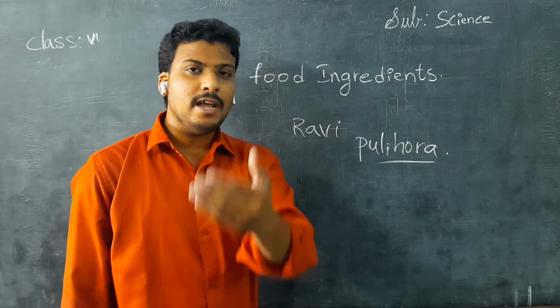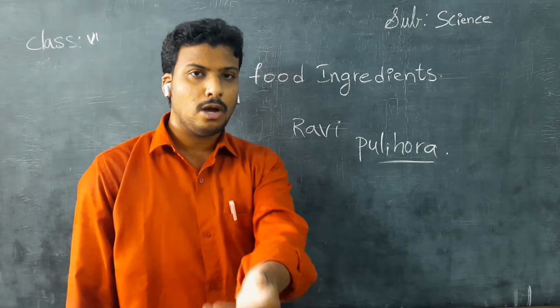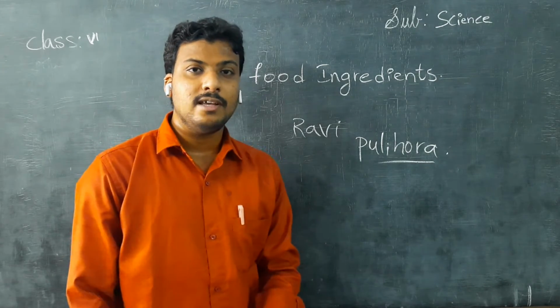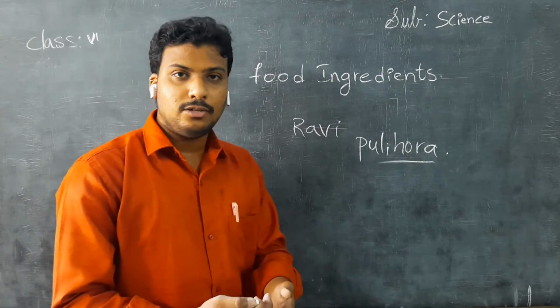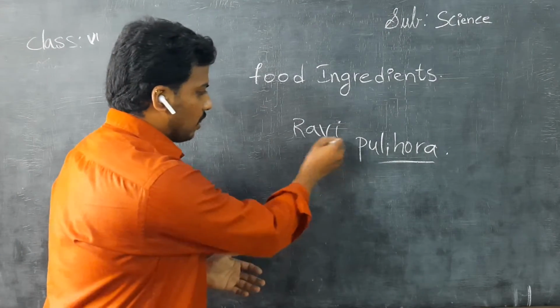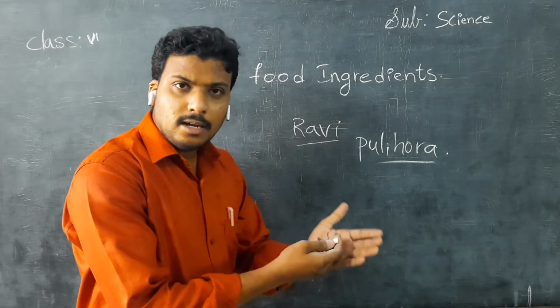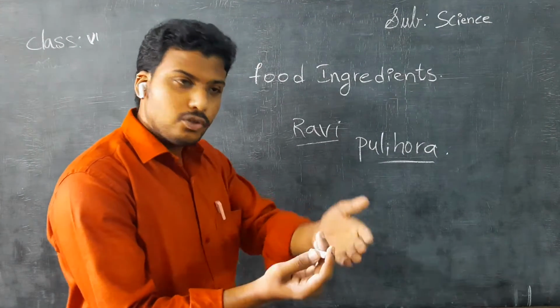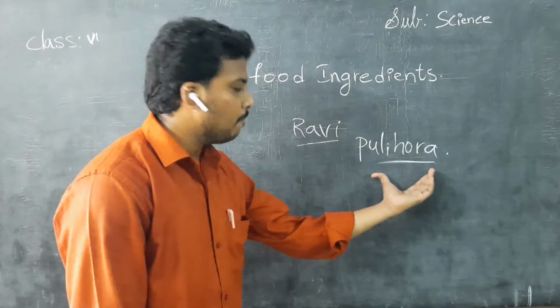I think many of the students have gone to markets or grocery shops to bring materials which are required to cook any type of food. Here too, Ravi asked his mother, what materials do we require, mommy? Please give me a list of items required to prepare pulihora.